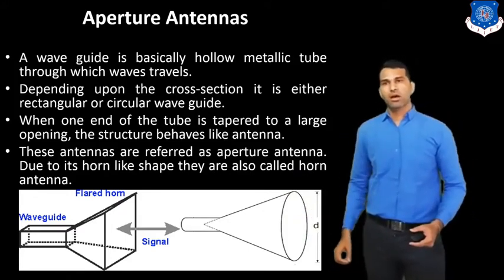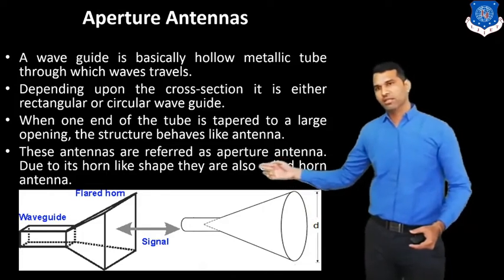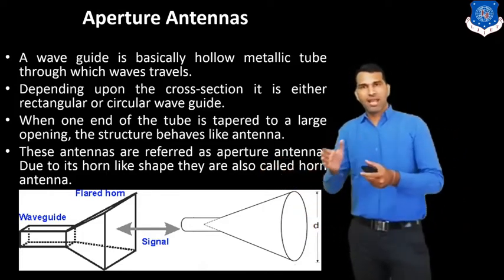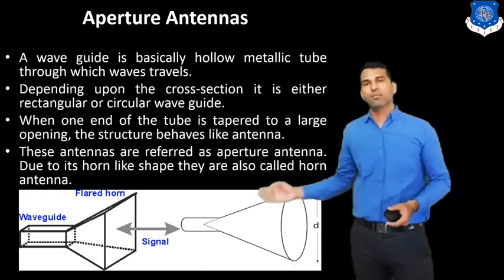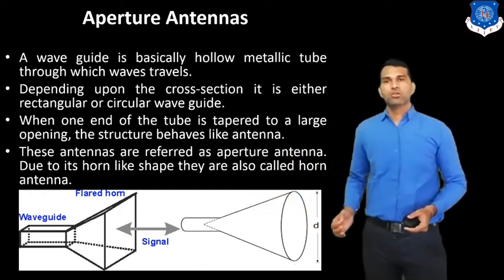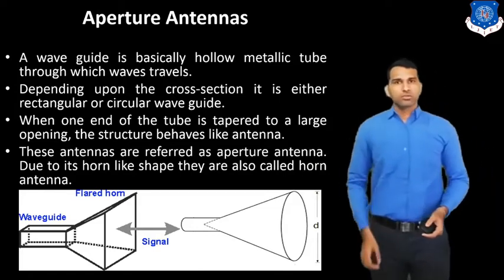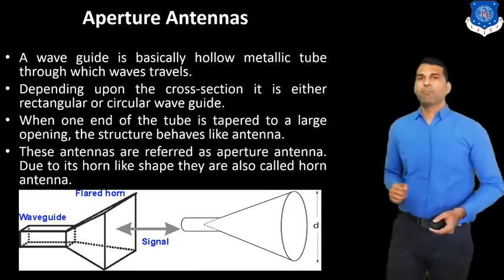Here the first figure indicates the waveguide, and this is the flared section, so it becomes the antenna. This is a circular and rectangular type antenna. This is the second type, the aperture antenna.